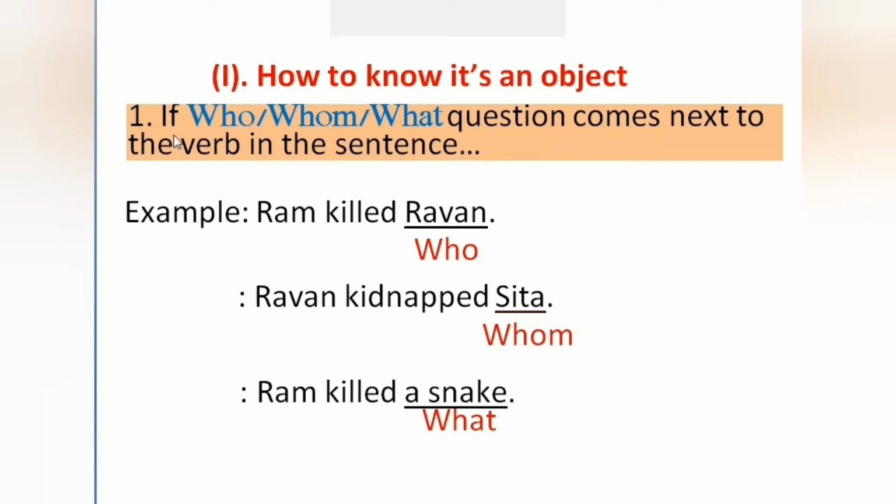So again I am telling, if a who, whom or what question comes next to the verb in the sentence, it's called an object. Here killed is the verb, kidnapped is the verb, killed is the verb, and next to all these verb groups, Ravan in the first sentence, Sita in the second sentence, and a snake in the third sentence, these are called the objects.